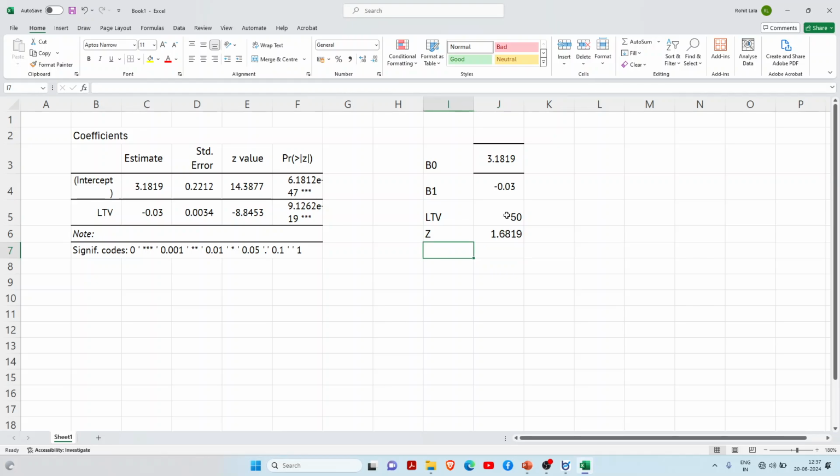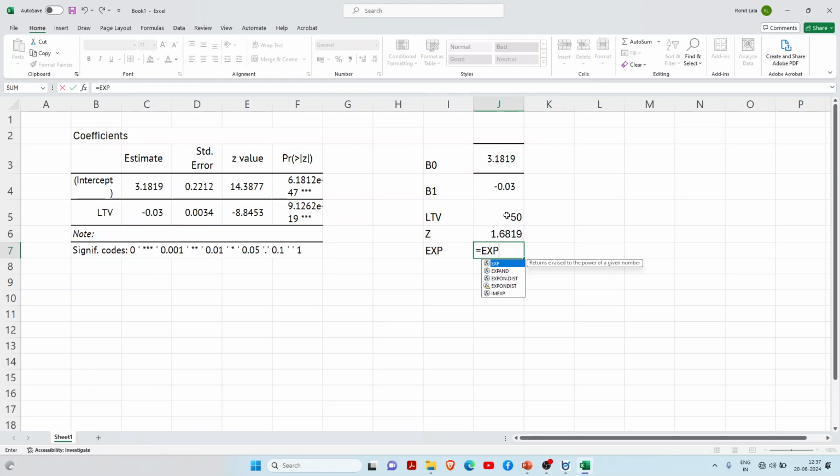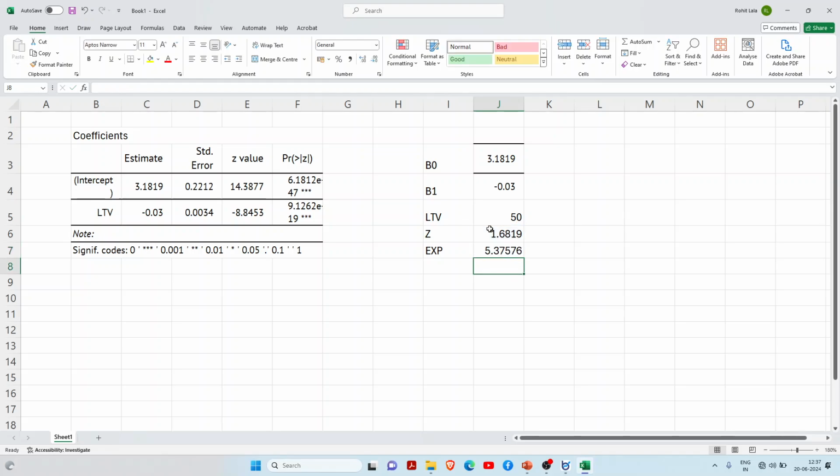Now I want the exponential value, so I will just write exp and give the value of 1.68 and click enter. Now I want the probability of y equal to 1.